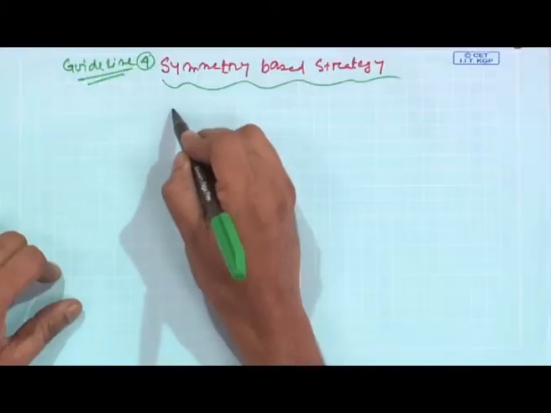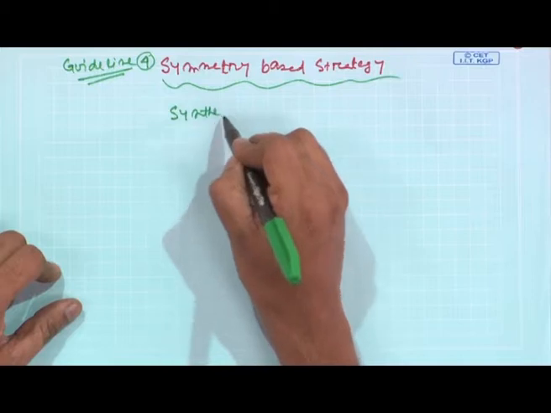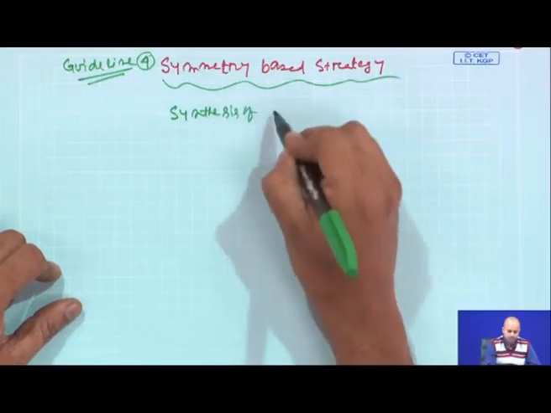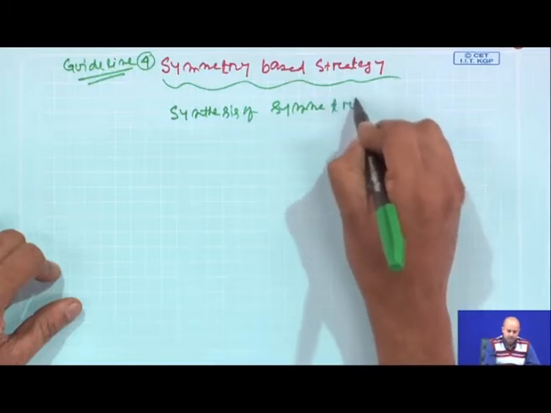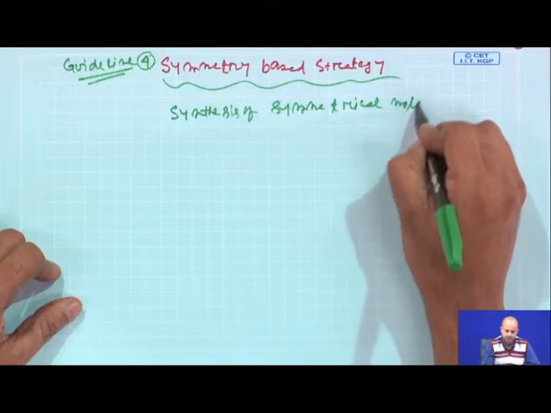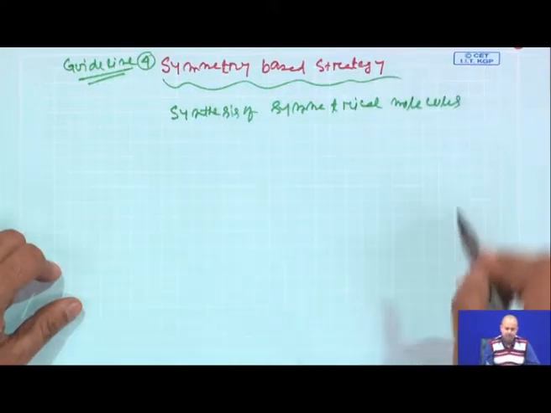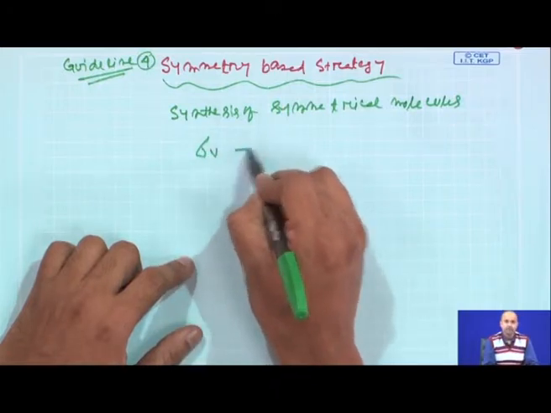Now, symmetry based strategies, we will try to focus our discussion only on the synthesis of symmetrical molecules. Actually, in nature there are many natural products which have been found to be perfectly symmetrical, in the sense that they have a nice sigma v plane of symmetry.